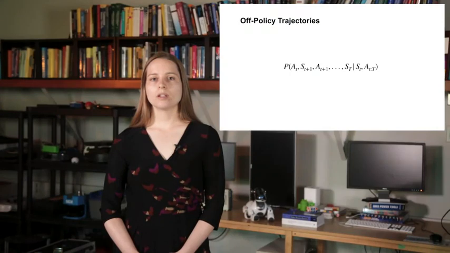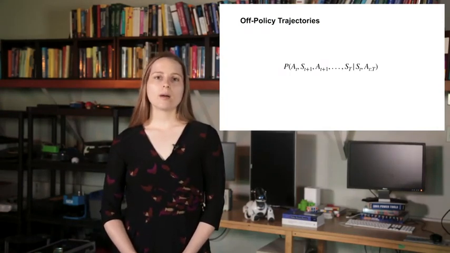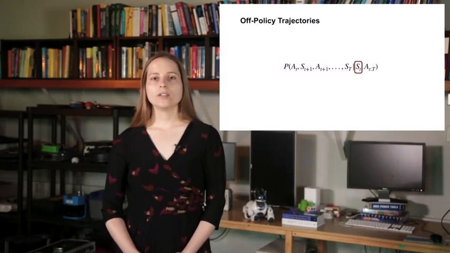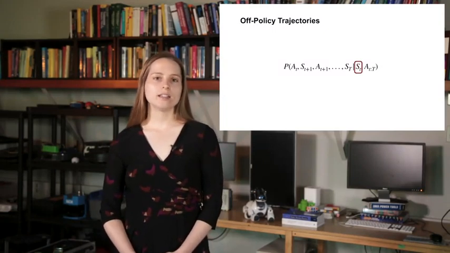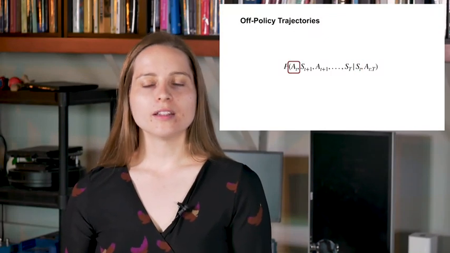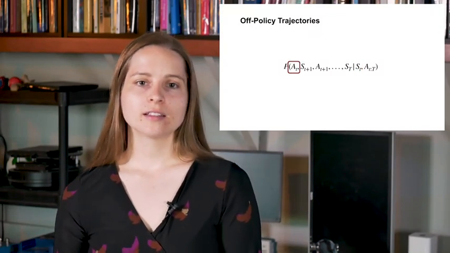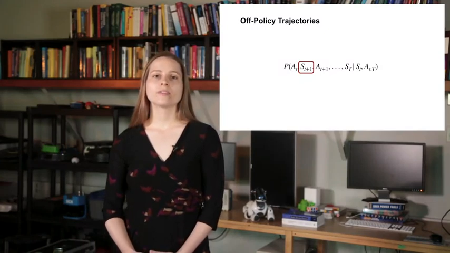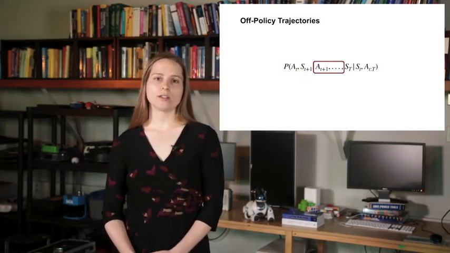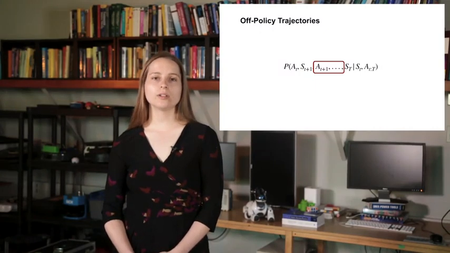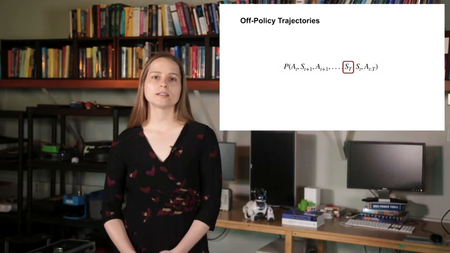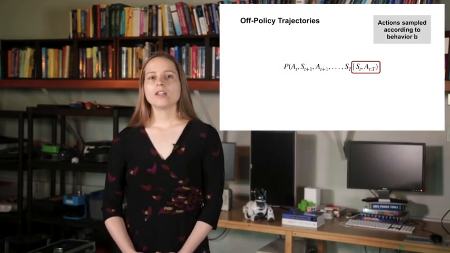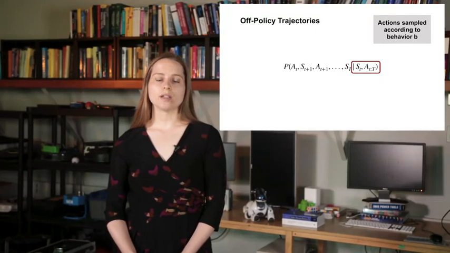Let's consider the probability distribution over trajectories. We read this probability as, given that the agent is in some state S_t, what is the probability that it takes action A_t, then ends up in state S_t+1? Then it takes action A_t+1 and ends up in S_t+2, and so on, until termination at time big T. All of the actions are sampled according to behavior b.